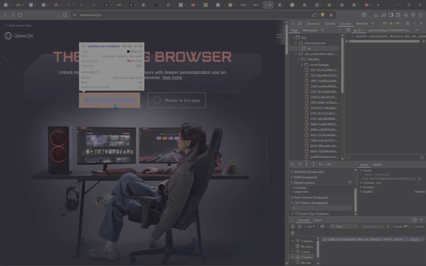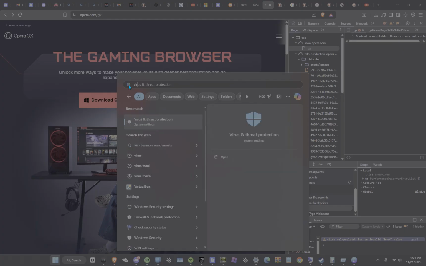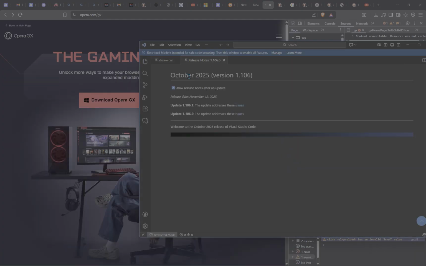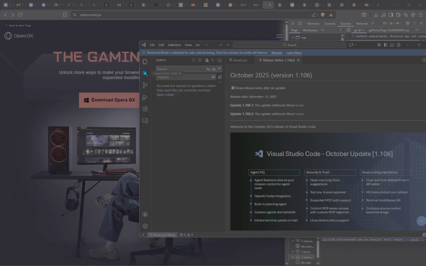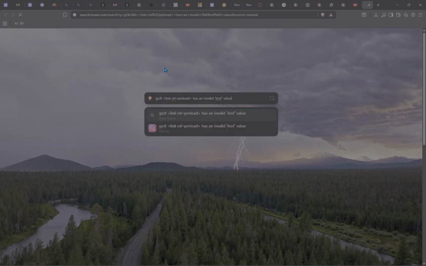Alright. Download name OperaGX link keyword first. Okay. Right. Now we're going to search in Visual Studio Code. Now that we saw that, we're gonna go ahead and create a new one, and we're just gonna put it into our browser.